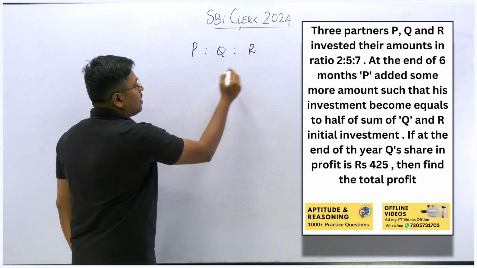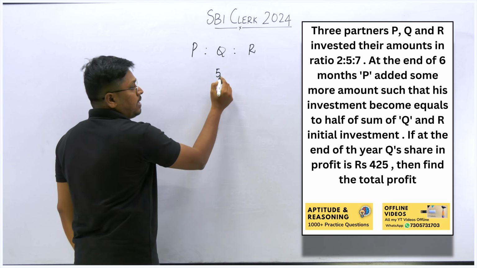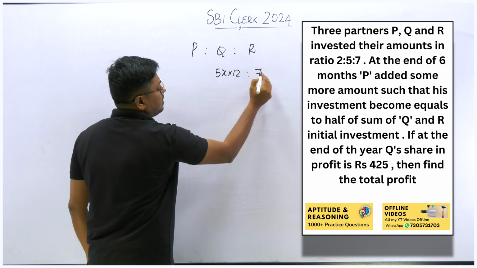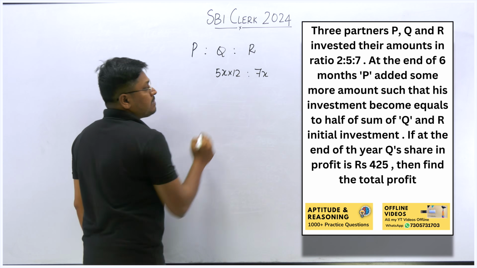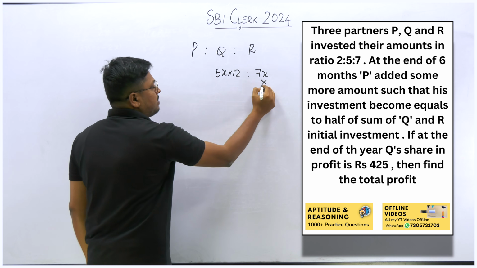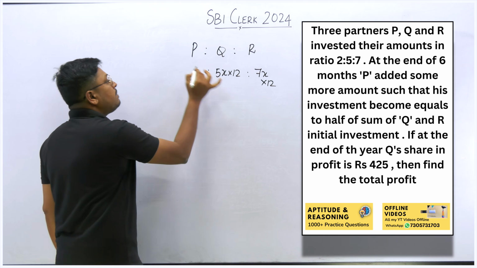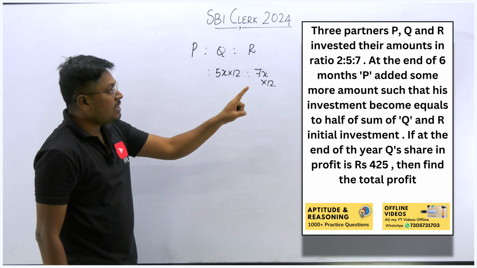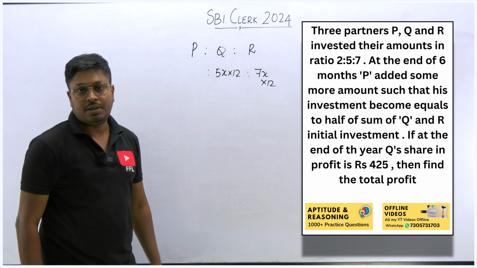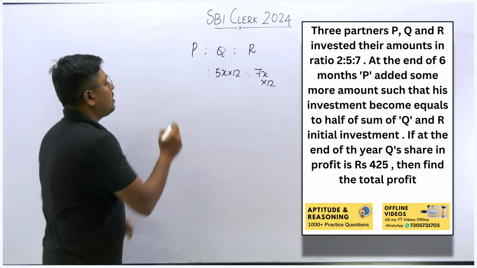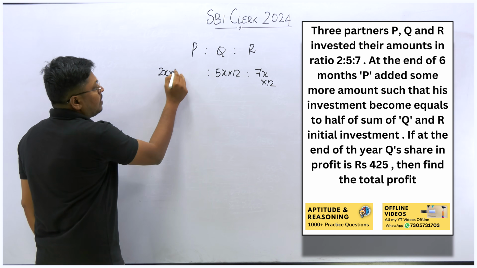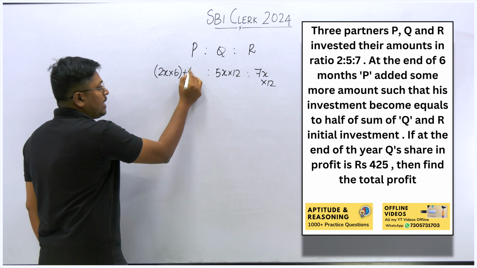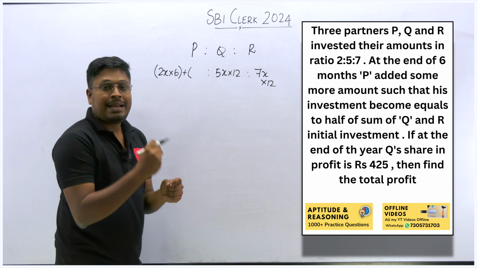So we can say that Q's ratio is how much? 5 part, right? So 5x into 12. And similarly, what about the third person R? R's investment is 7x. And he was there in the business for the complete 12 months. Only the person P, what he is doing is, at the end of 6 months, P added some more amount. So the initial amount of P is how much? 2x. With this amount, he is investing for the first 6 months, right? So after 6 months, he is adding some more amount.